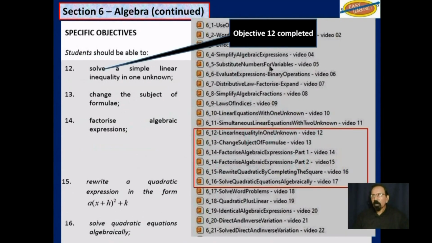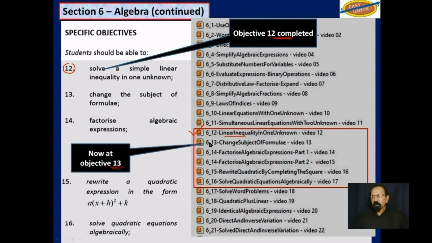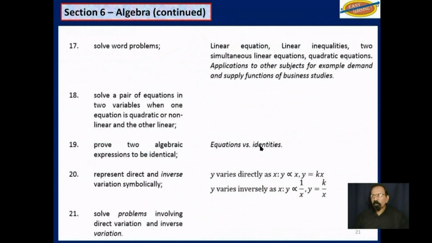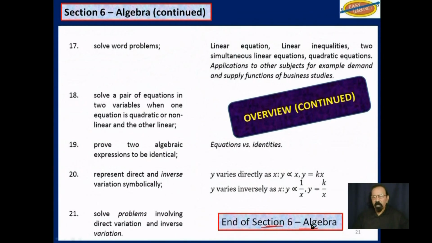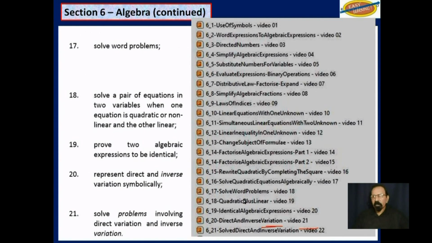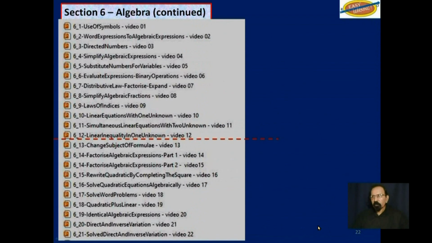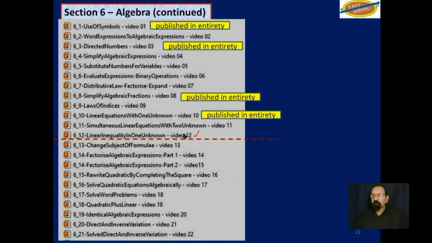Still on Overview, Objective 12 has been completed in the last video. That's this objective here, that video there. And now we are at Objective 13, this objective here, in video 13. After that, we still have 5 more objectives to complete this section, Section 6 on Algebra. And that will be completed in these 5 videos down here, up to video 22. So we completed up to video 12 in this section.